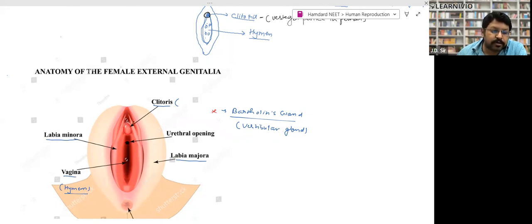Bulbourethral gland. It produces a mucus-like substance which maintains the environment of this vagina. So you have to remember the name of the bulbourethral gland. It has been asked. Bulbourethral gland.